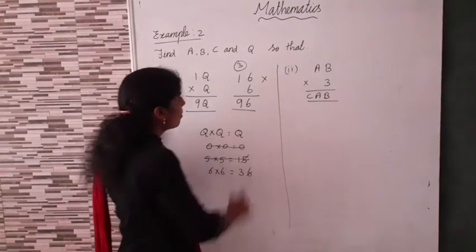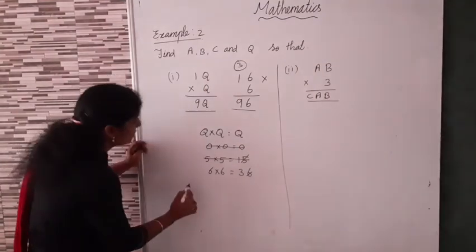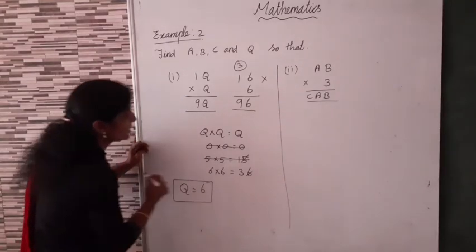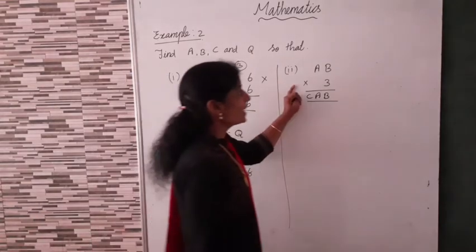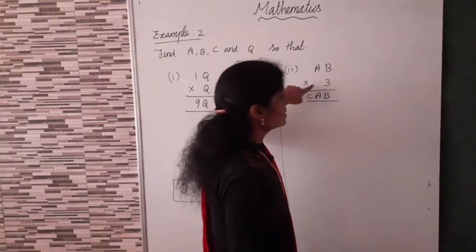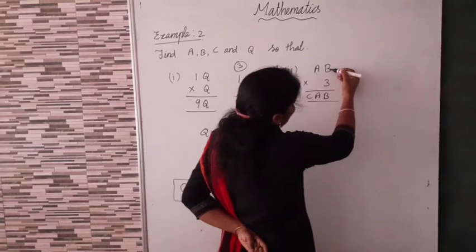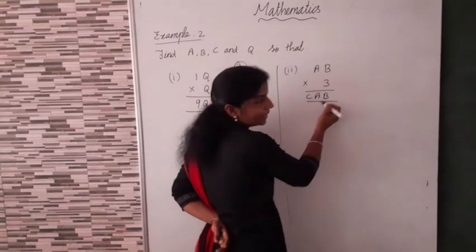Did you get 96? So, what is the value of Q? So, the value of Q is equal to 6. Clear? Okay. Now, second question. AB multiplied by 3. Now, B. What is B? Here one's digit is also B.